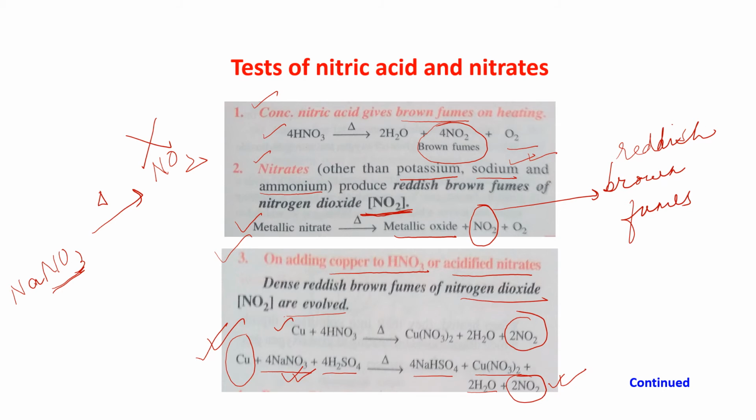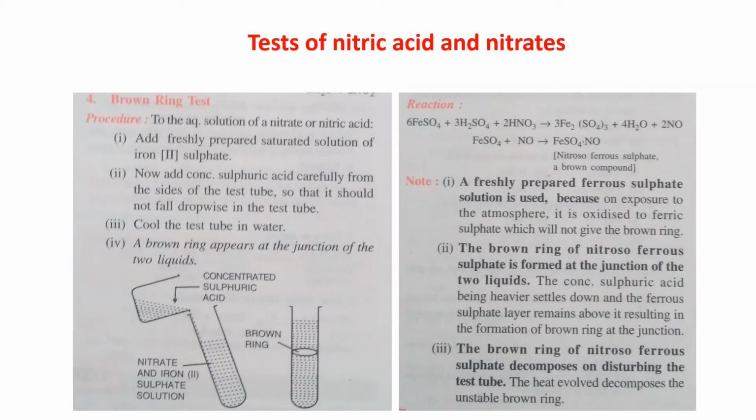Okay. Brown ring test. This is a test for nitrate ion. This brown ring test is a very important test. For this, take the aqueous solution of nitrate or nitric acid. You can take the nitrate salt solution, or you can take nitric acid directly, because nitric acid also contains nitrate ion.